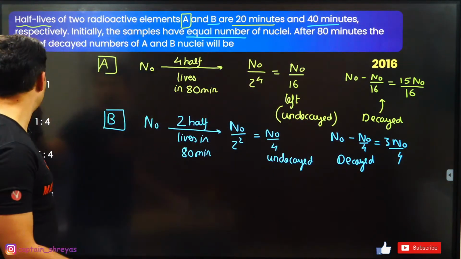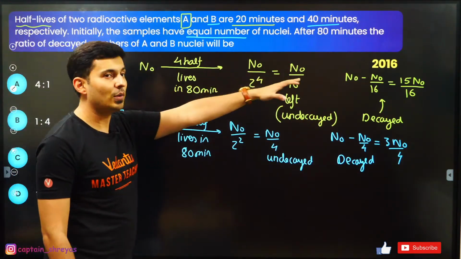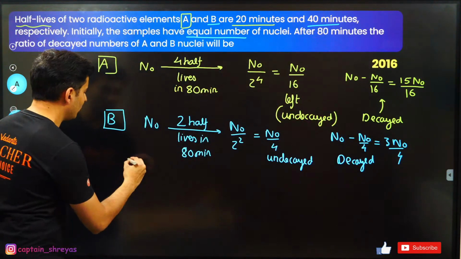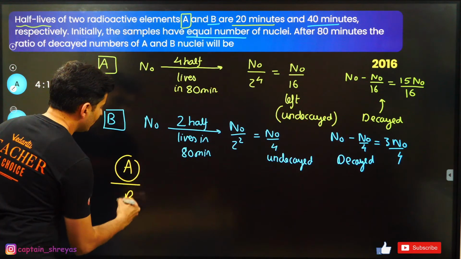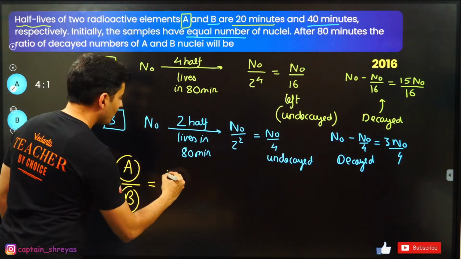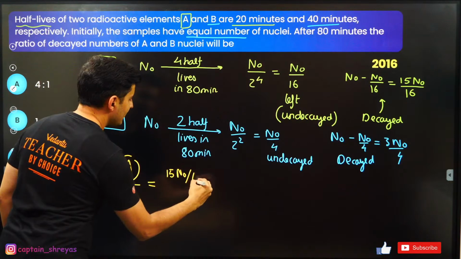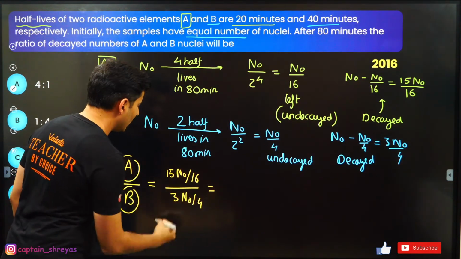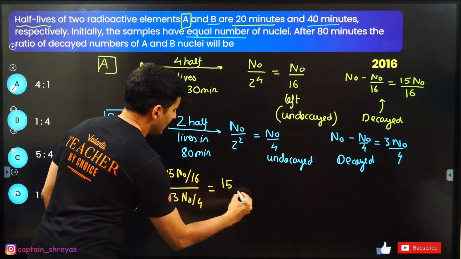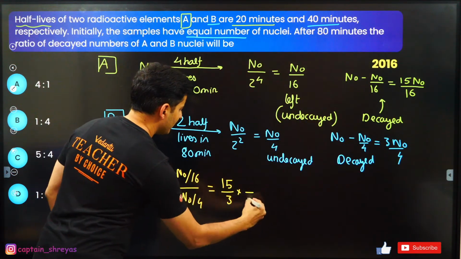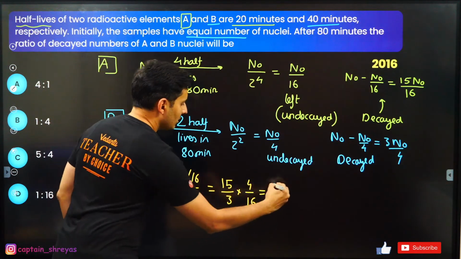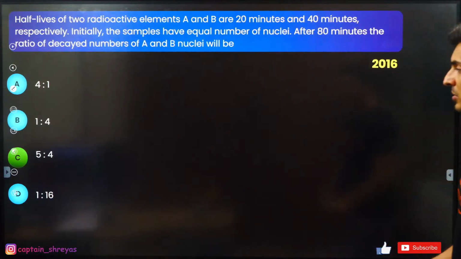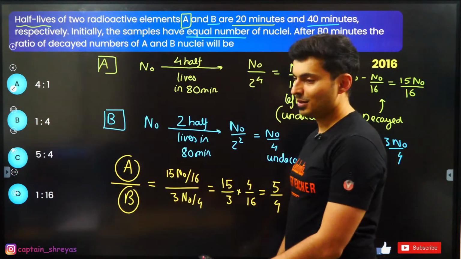Understood? This is the most common mistake students made in 2016. Now take the ratio A by B: 15 n naught by 16 divided by 3 n naught by 4. N naught cancels, 15 by 3 remains, with 16 in the denominator and 4 on top. So this becomes 5 by 4, which is option C. Yes, that's the correct answer.